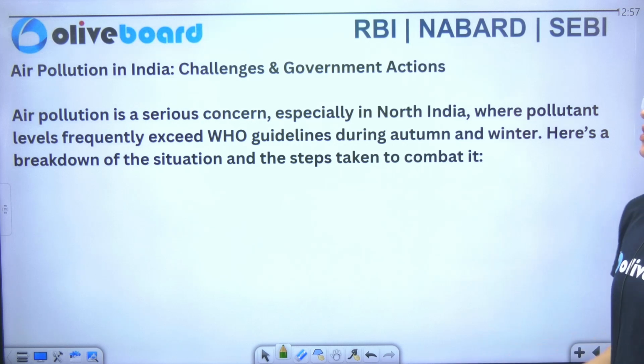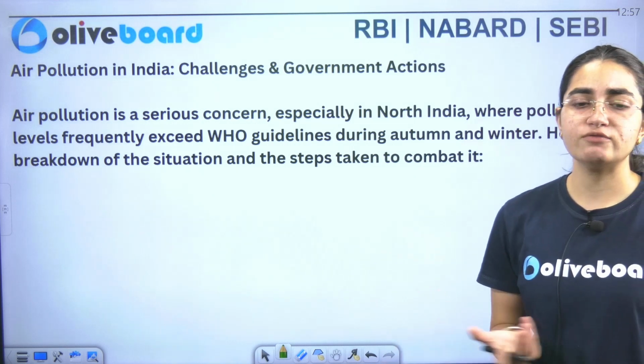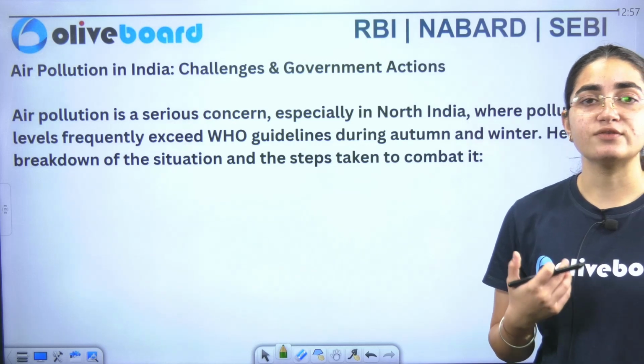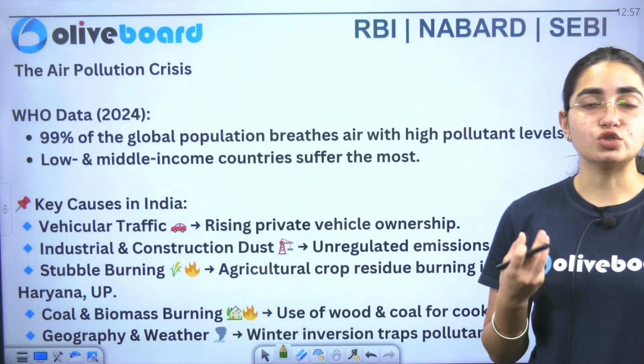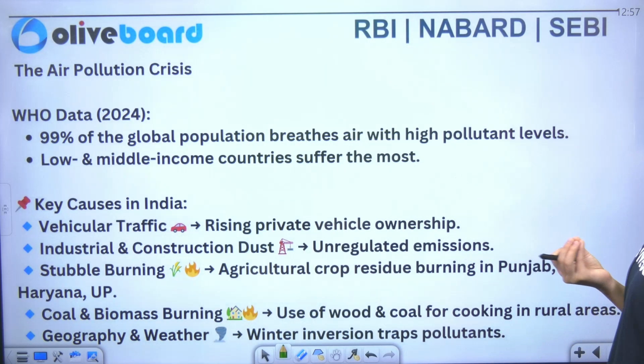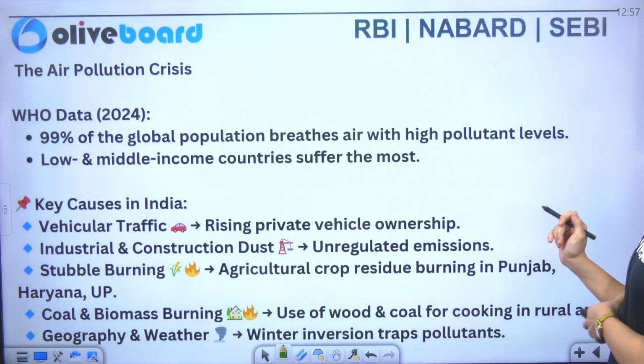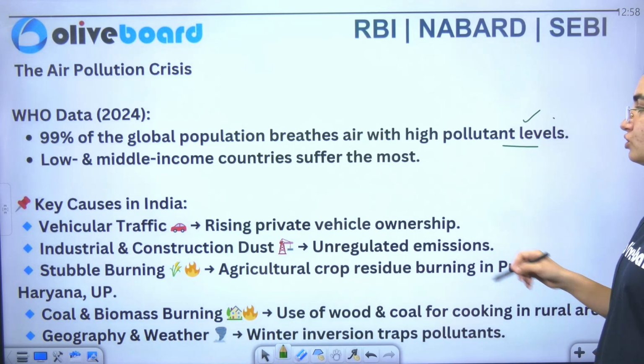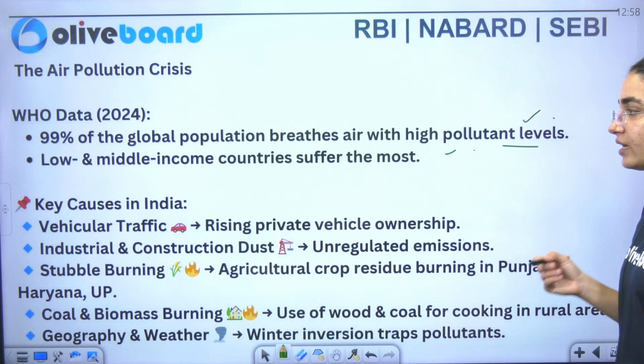Now we're talking about the air pollution that is there. Everyone knows air pollution, specifically the conditions of the north, specifically Delhi. The conditions are just the worst. So we'll see what the steps are here. According to WHO data from 2024, 99% of the global population breathes air with high pollutant levels. Low and middle income countries suffer the most. What are the key causes in India?